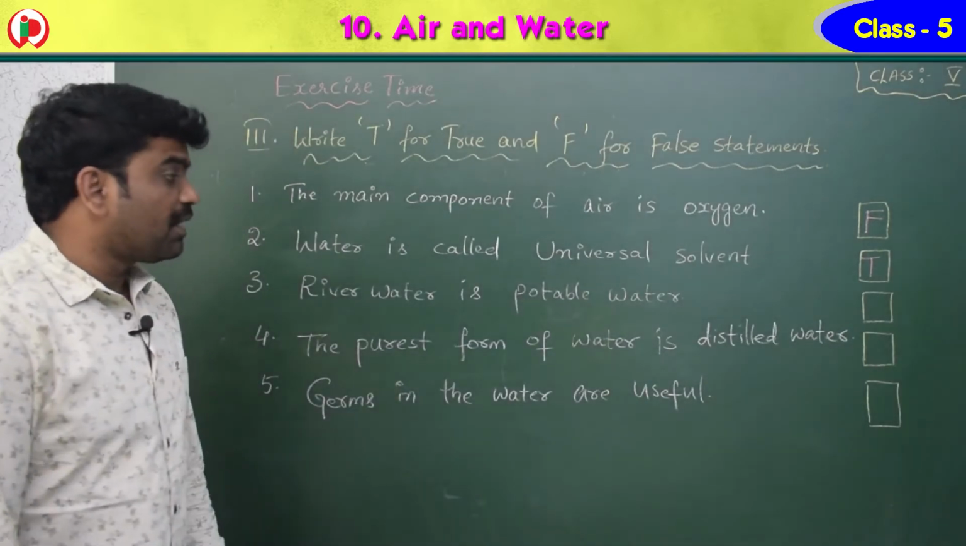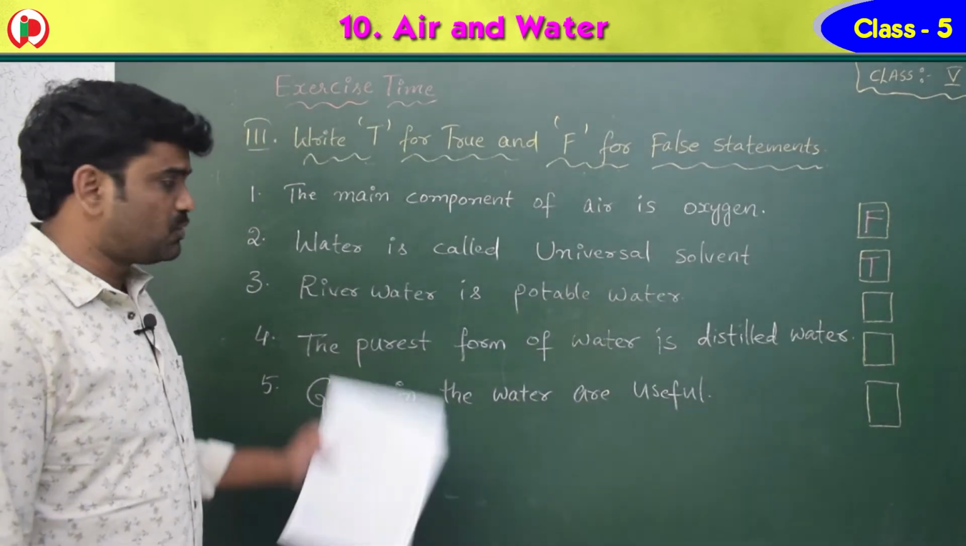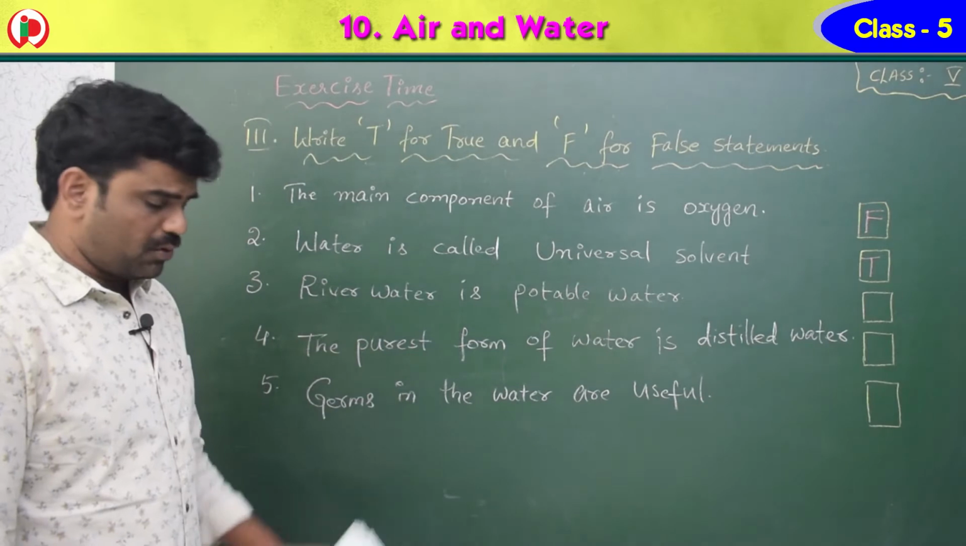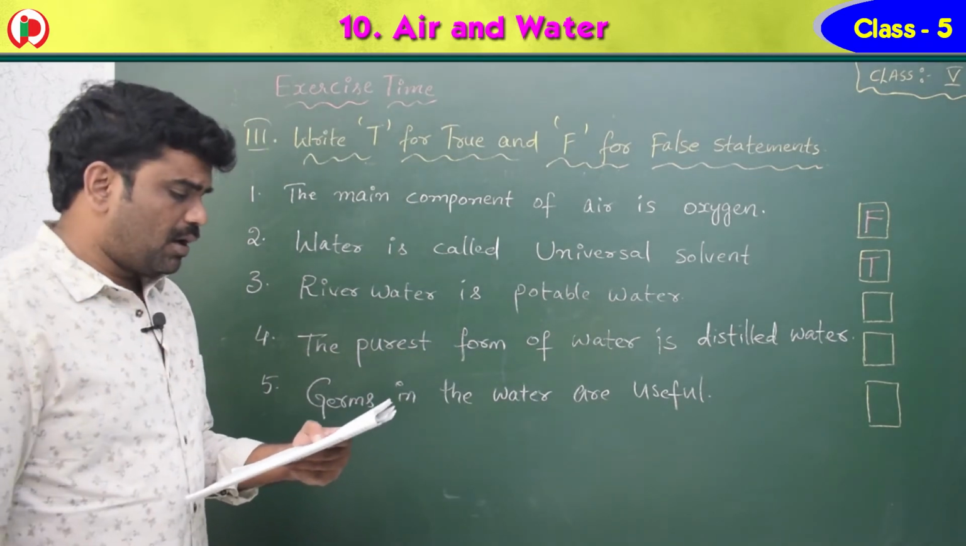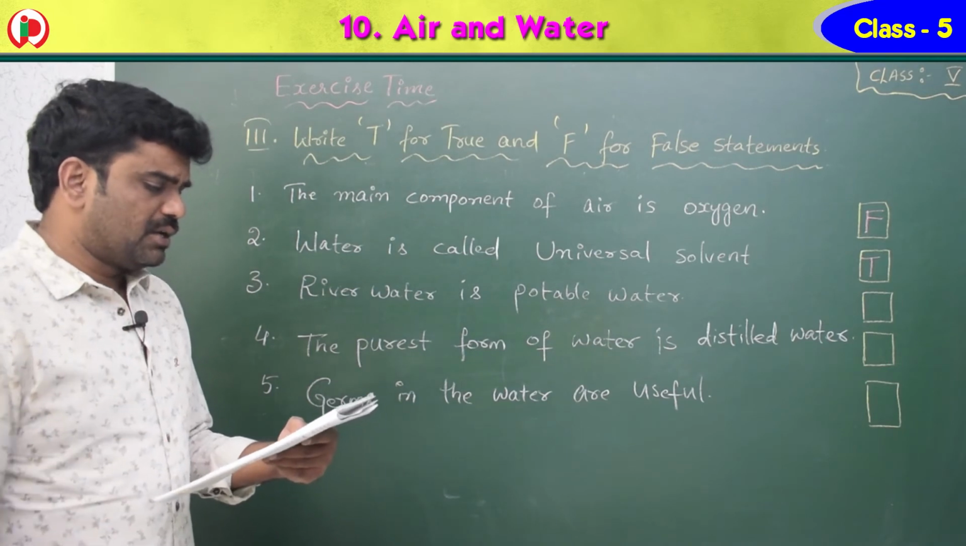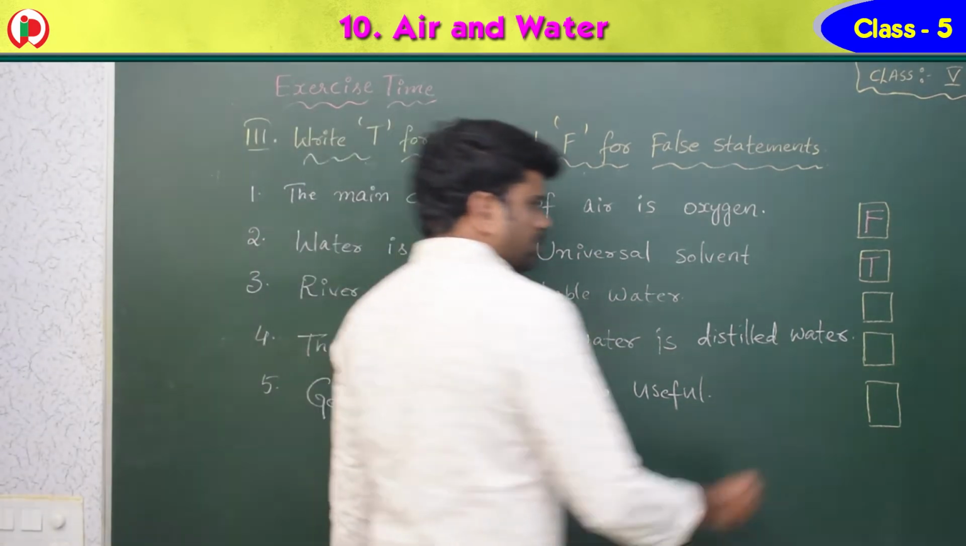Third one, river water is potable water. Is that suitable for drinking, children? No, river water is not potable water. Tap water is a potable water which is suitable for drinking. So once again this statement is false.